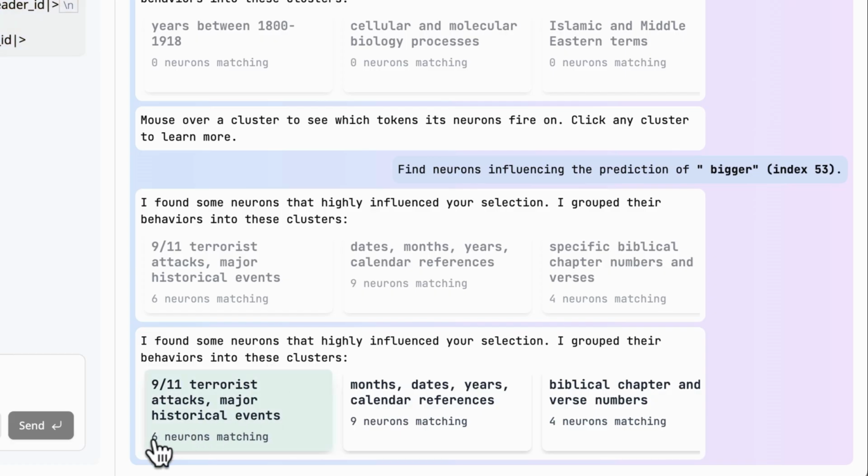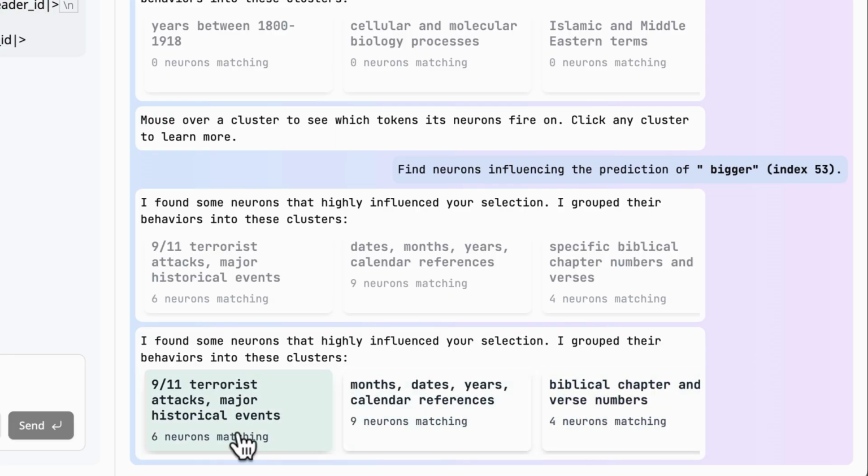It's saying that there are 6 neurons here, and those 6 neurons normally fire when the September 11th terrorist attacks or major historical events are mentioned. These 9 neurons often fire when dealing with months, dates, and years. And these 4 neurons often fire when biblical chapter and verse numbers are referenced.